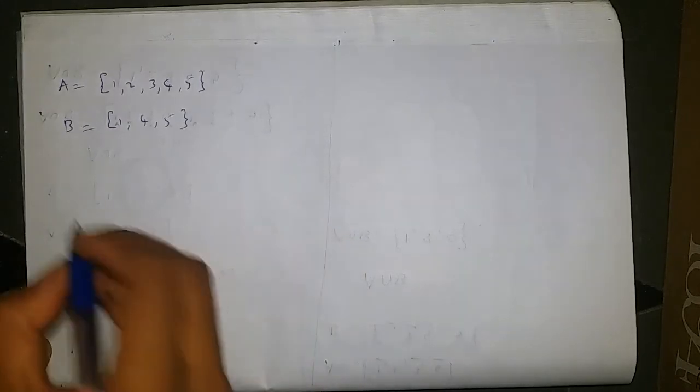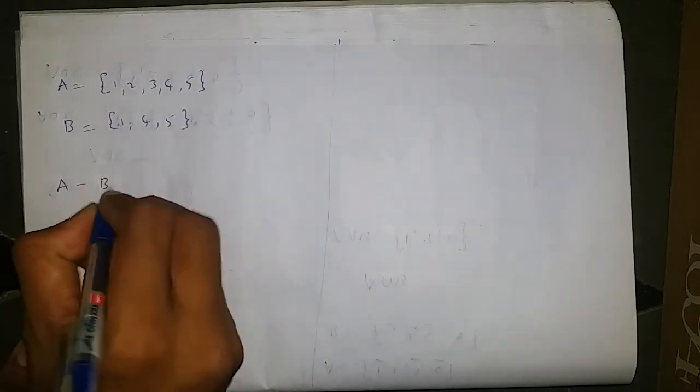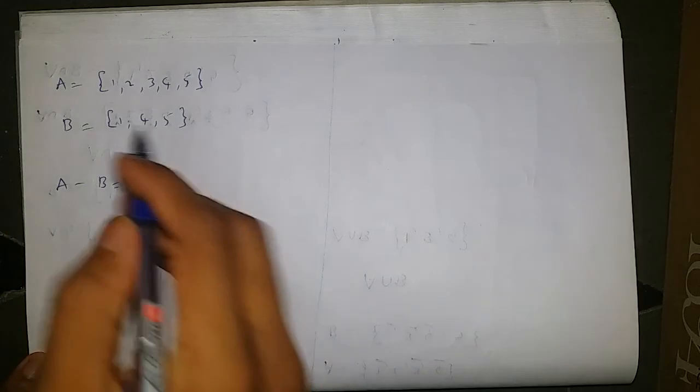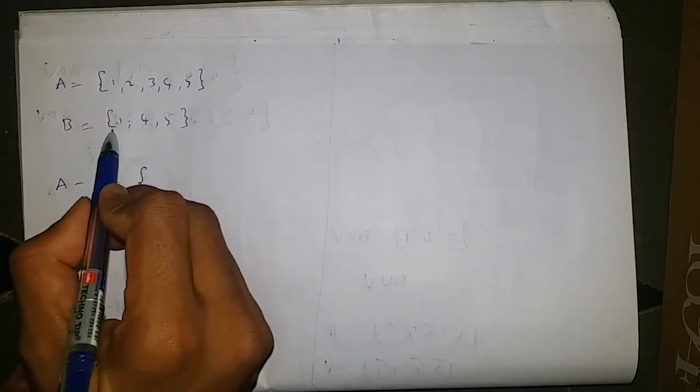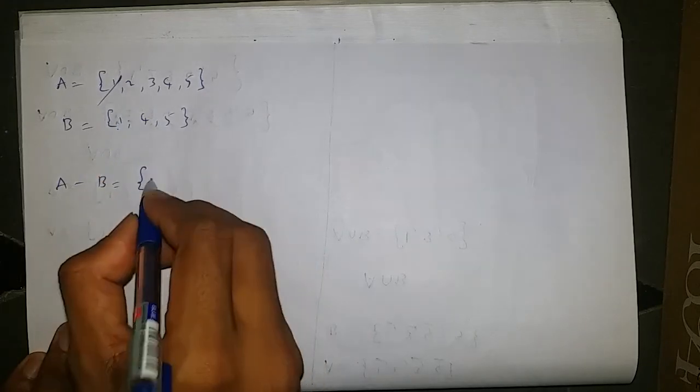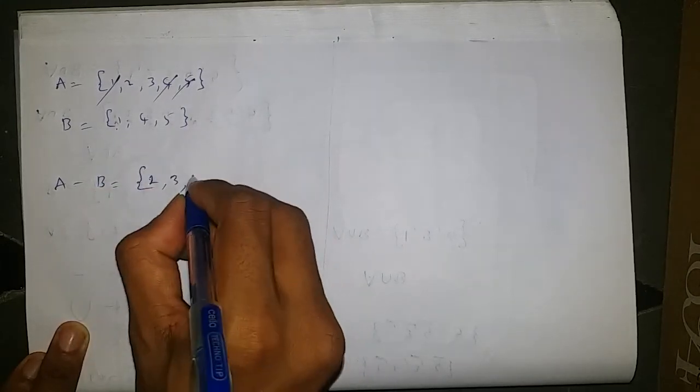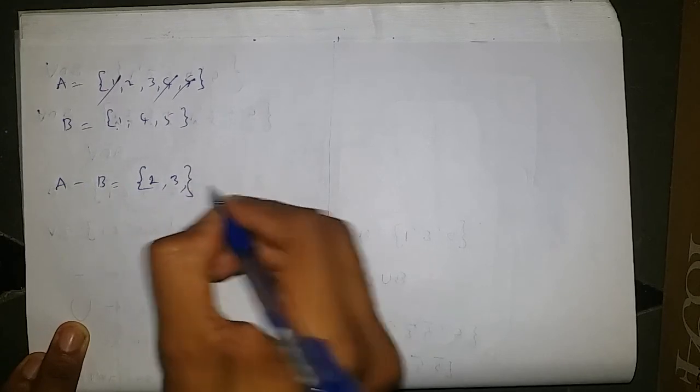So now we need to write A minus B. A minus B is nothing but from A we need to remove all the elements which are there in B. In A, 1 is there, in B also 1 is there, so remove that 1. Here 2 is there, here 2 is not there, so you write 2 here. 3 is there, 3 is not there, so write 3. 4 is there, 4 is there, so remove that 4. 5 is there, 5 is there, so remove that 5. So A minus B is equal to 2, 3.